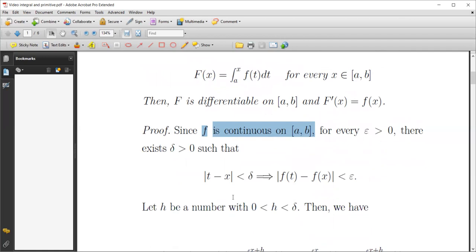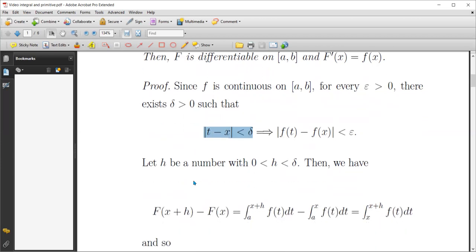This means that for each epsilon there exists a delta, depending on epsilon, such that for all t and x in [a, b] with absolute value of t minus x less than delta, and this delta does not depend on x and t, the difference between the images is less than or equal to epsilon.